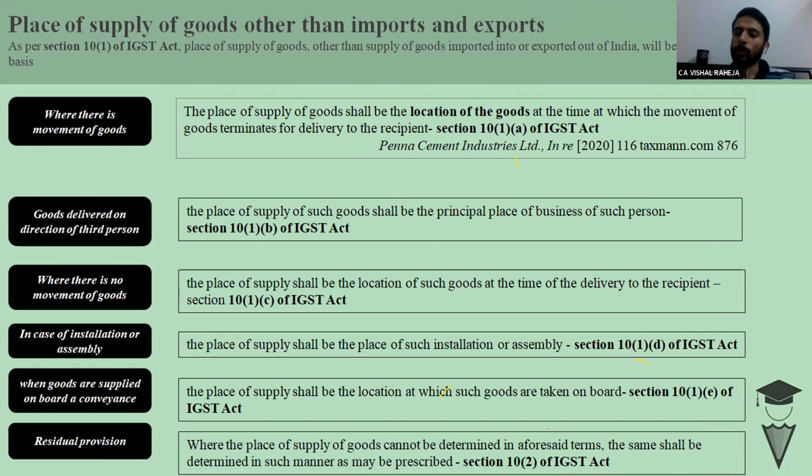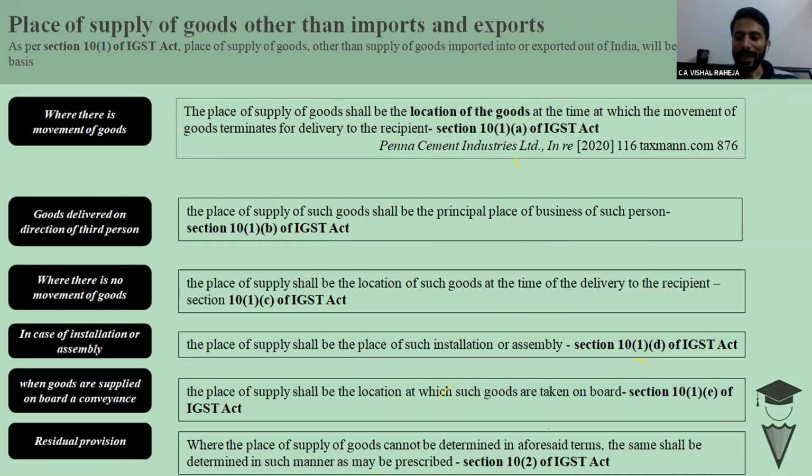So to make it simpler, the law has divided the transactions into 5 or 6 parts. First part is to see whether there is a movement or not. If there is a movement of goods, in that situation, the place of supply shall be the location of goods at the time when goods terminate for the delivery to the recipient.